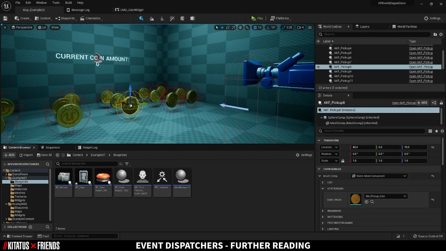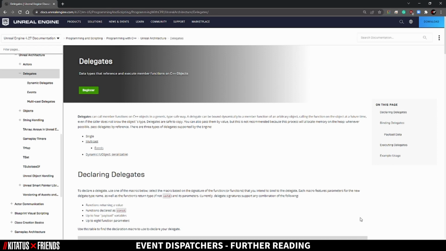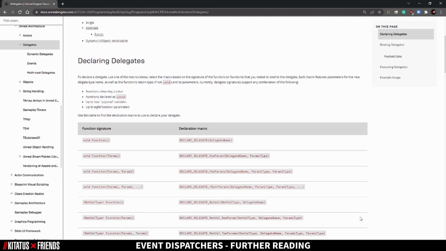To learn more about delegates, take a look at the Unreal Engine documentation to learn about cool extra things, such as adding return values and the UDELEGATE macro.